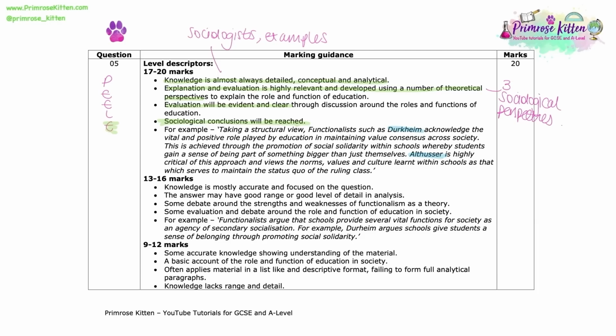And the key difference between a 13 to 16 mark answer and a 17 to 20 mark answer is if your knowledge stays tight and accurate the whole way through your essay, if you are able to apply a good range of ideas, i.e. 3 or 4 different perspectives, or if you apply lots of detail but are only able to apply this detail to a couple of different theoretical perspectives, and if your evaluation is in most part very good and clear, but in some parts might fall back into that juxtaposition trap. So let's have a look at a top band answer.